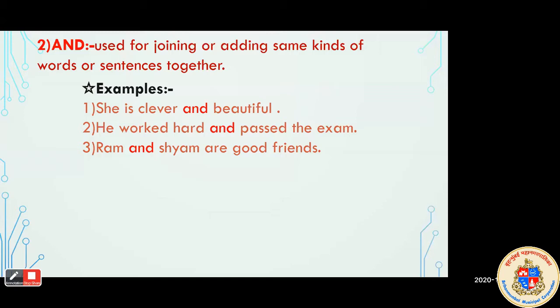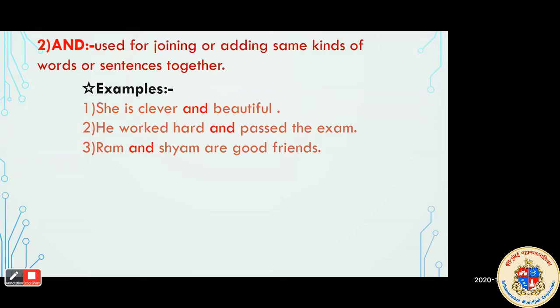So, she is clever and beautiful. Here you can see clearly the word and joins the two adjectives about she. She is clever, she is beautiful. If we take two different sentences, she is clever, she is beautiful, we can join both sentences with the help of and. She is clever and beautiful. Both the words are adjectives here. It means the same kind, similar in structure.